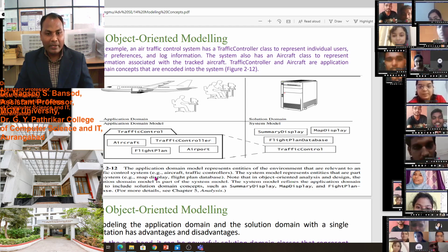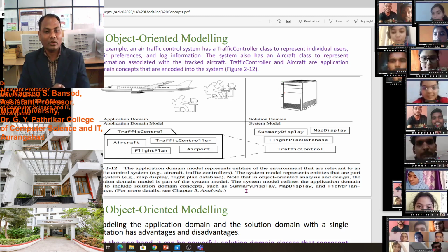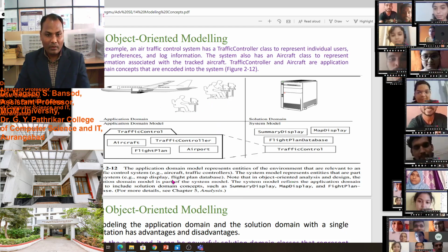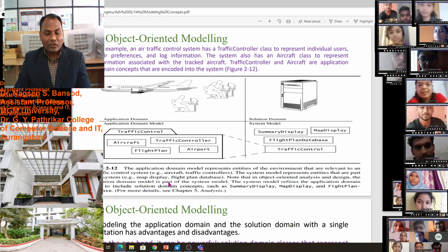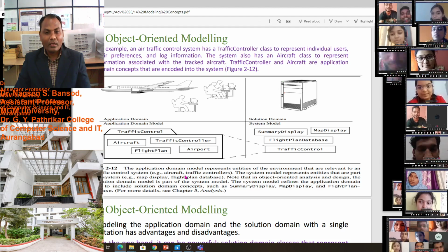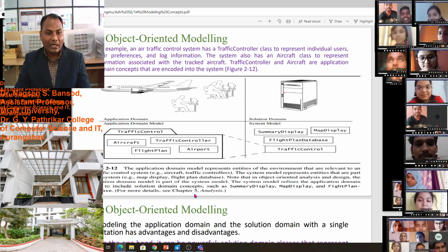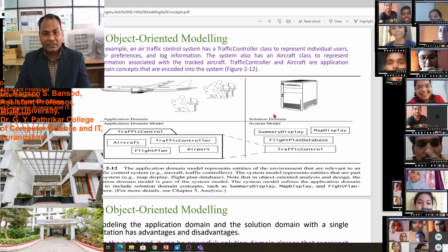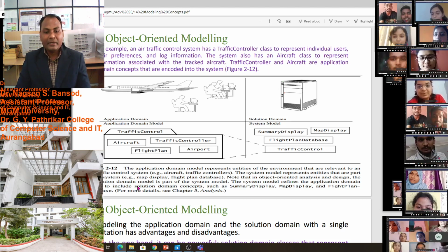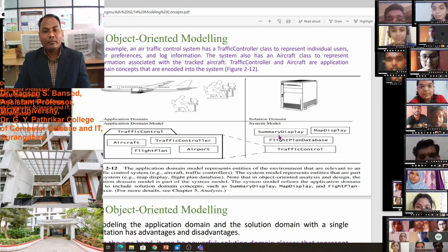In this figure, the application domain model represents entities of the environment that are relevant to an air traffic control system. This is the example of an air traffic control system. For example, aircraft, traffic controller. The system model represents entities that are part of the system. This is the system model and this is the air traffic control model. For example, map display, flight plan database.